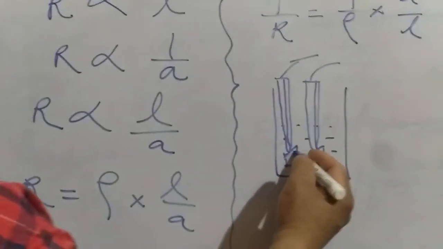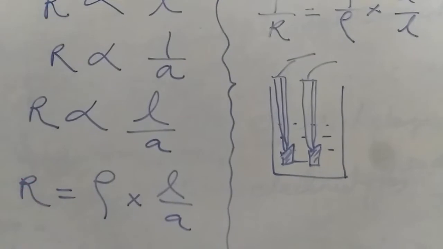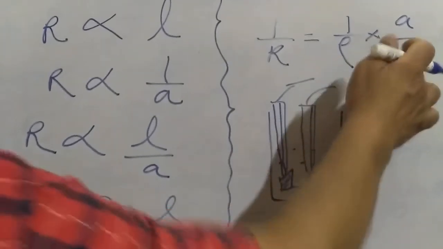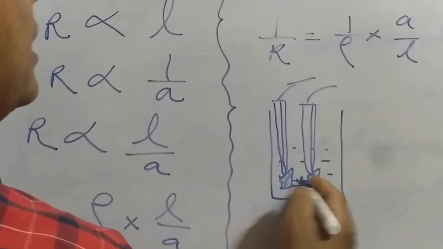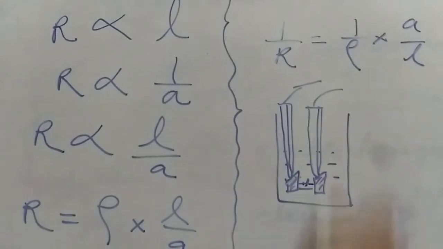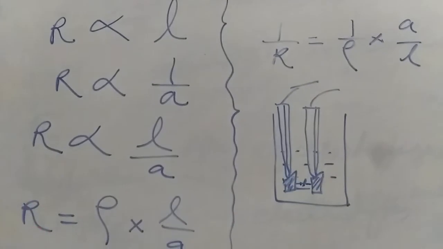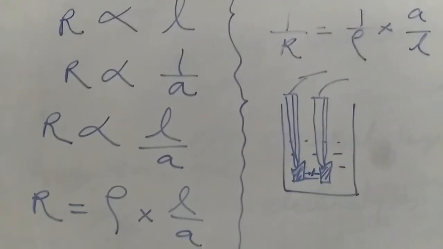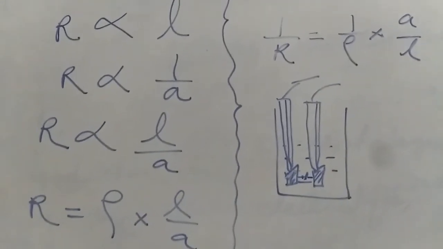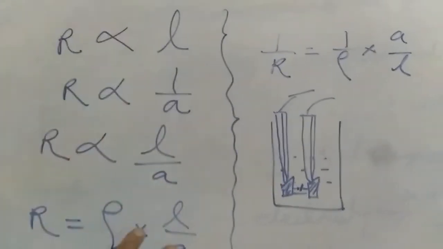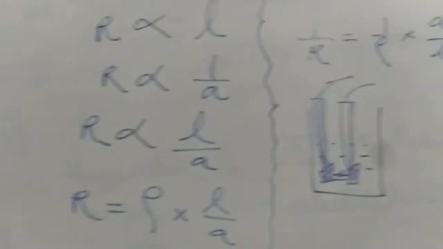These are the electrodes. Now in case of electrolytic conductance, L is the distance between the electrodes and A is the cross section area of the electrodes which is in contact with the electrolyte solution. Again I make one thing clear. This is what I have written for a metallic conductor that you studied in physics.